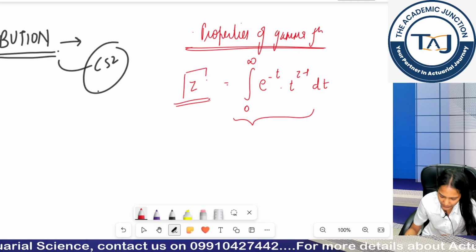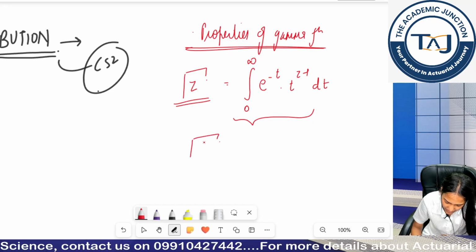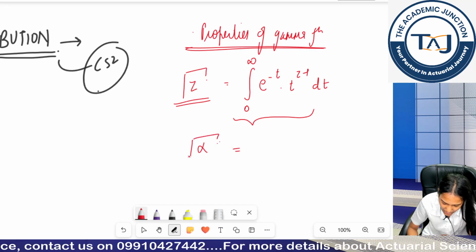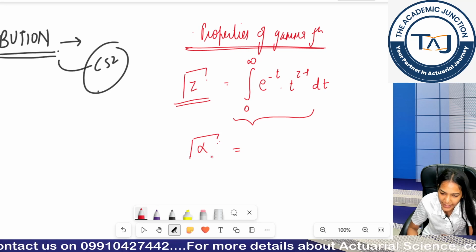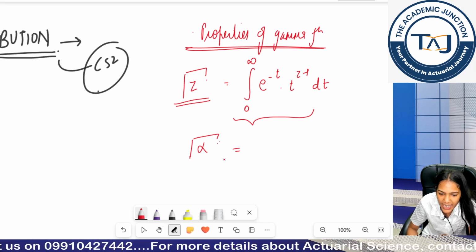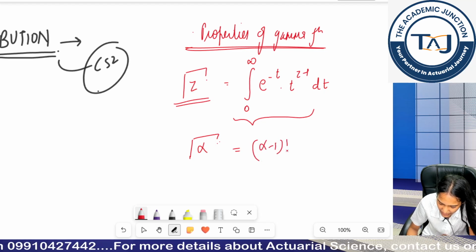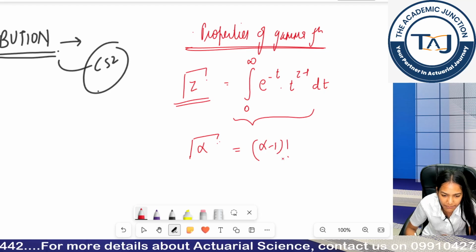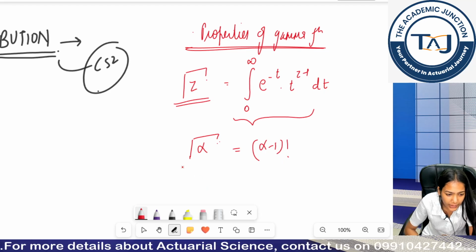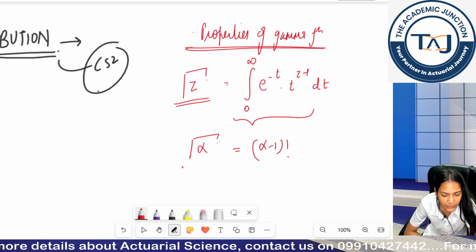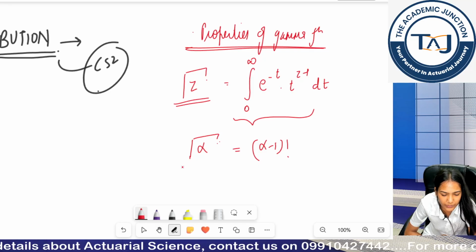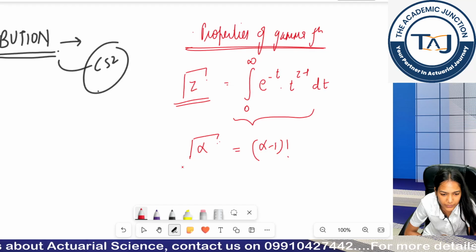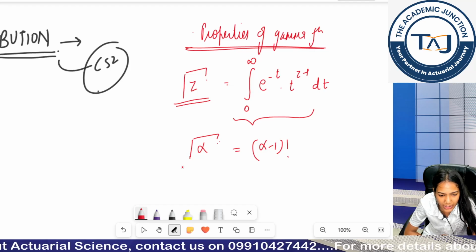Now if I put gamma of alpha, where alpha is some variable or constant, it is simply equal to alpha minus 1 factorial. Clear, Fatima, till now? And is the speed okay now?